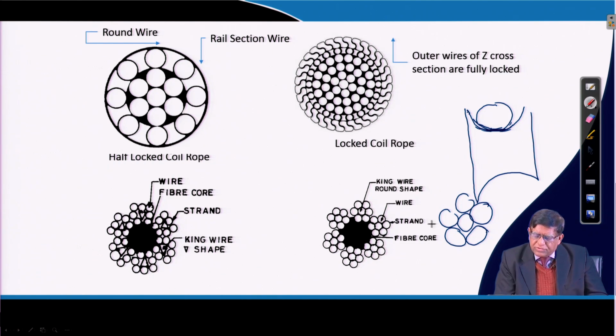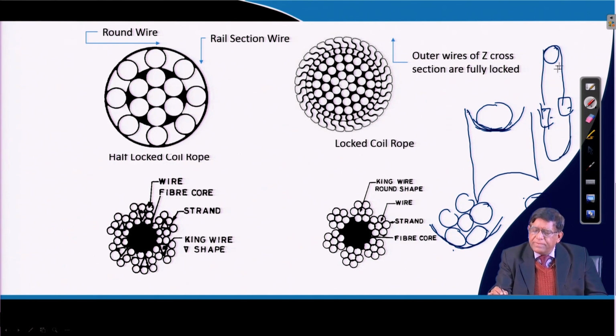Now, when it is resting on a sheave where it passes through, suppose this is the sheave, and you have suspended loads over here. The rope is supported on the sheave, and if you see the cross section, it is like that, and this is the axis.